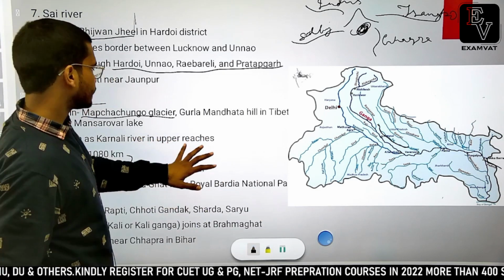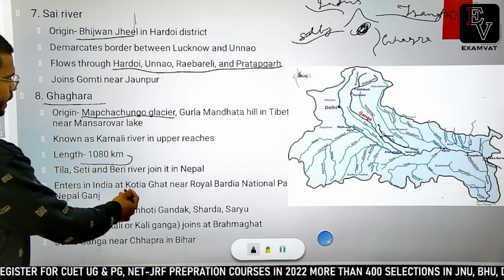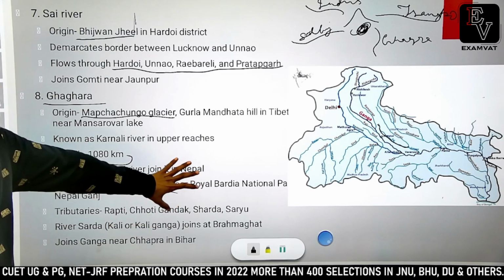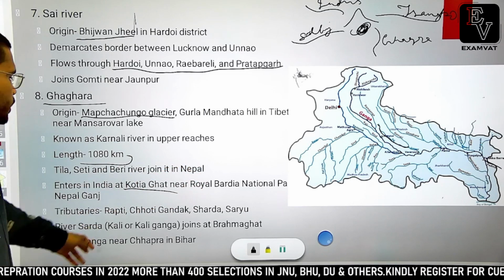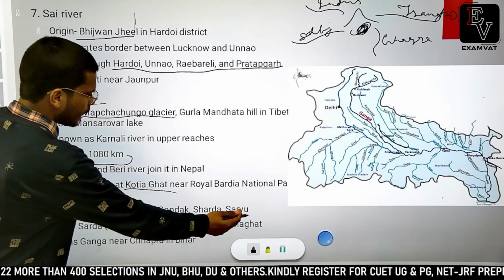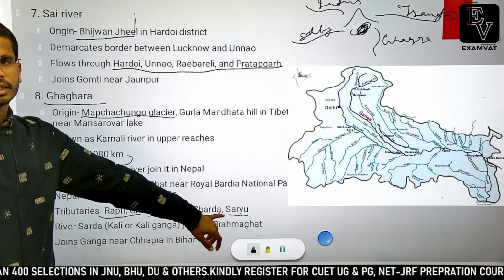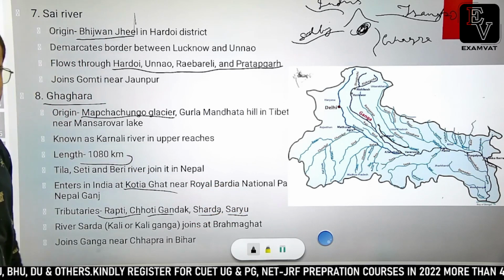It is known as Karnali in its upper reaches, and thereafter it enters India at Kotia Ghat near Royal Bhadia National Park in Nepalganj district. Important tributaries of the Ghagra river system are Rapti, Choti Gandak, Sharda and Saryu. Saryu is an important river. The city of Lucknow is situated on its bank. You need to remember that.